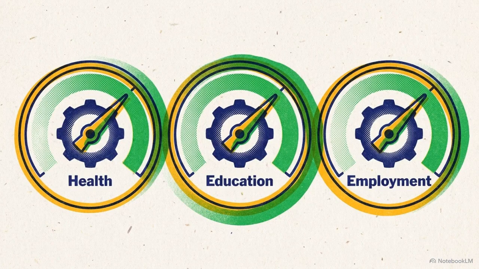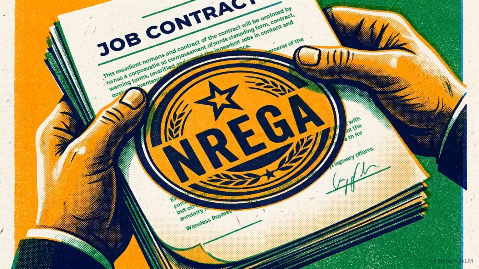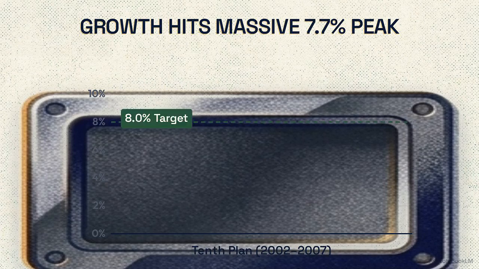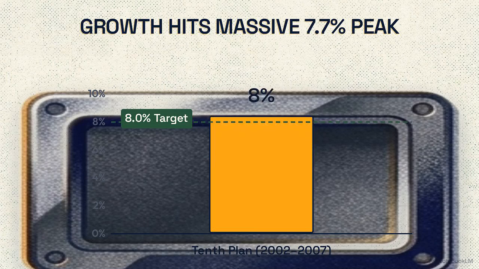The 10th five-year plan, from 2002 to 2007, sought to correct this by enforcing strict monitorable targets for health and education, and it saw the enactment of the NREGA, Rural Employment Guarantee. This period saw a massive acceleration in the industrial and service sectors. The economy achieved 7.7% growth, just narrowly missing its highly ambitious 8% target.